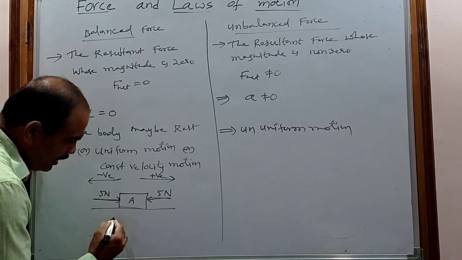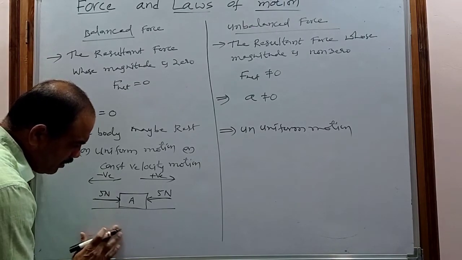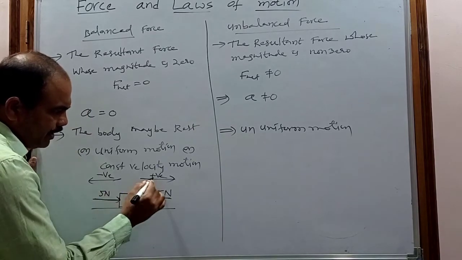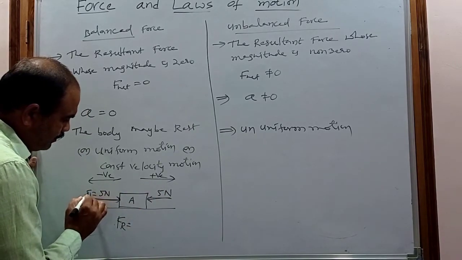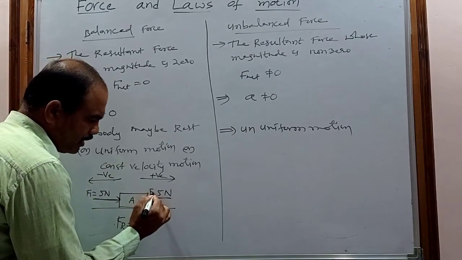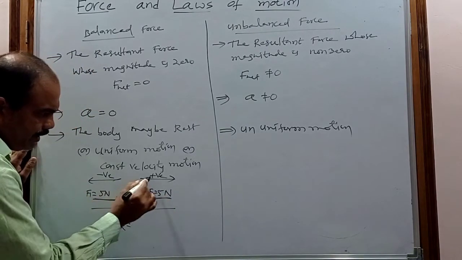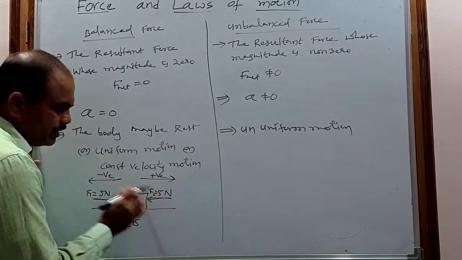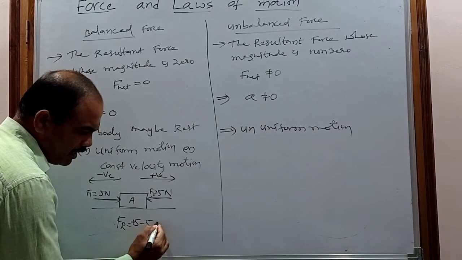So what is the resultant force? This 5 newtons force is taken as F1, and this 5 newtons is taken as F2. F1 is taken as positive, plus 5, and F2 is taken as minus 5, so plus 5 and minus 5 becomes 0.